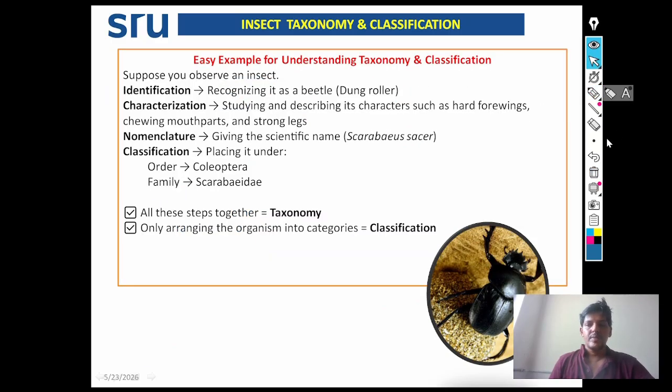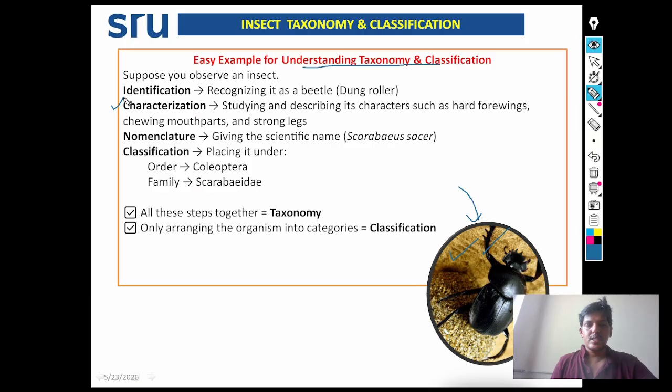See here a very easy example for understanding taxonomy and classification. Suppose you observe an insect. First identification will be there, recognizing it as a beetle, that is a dung roller. This is identification.